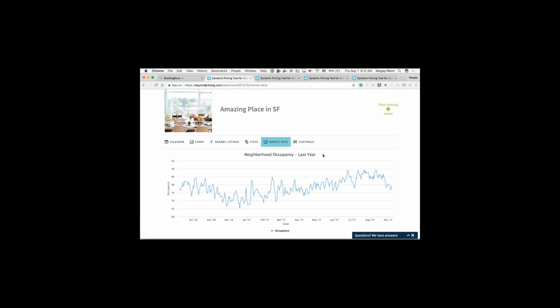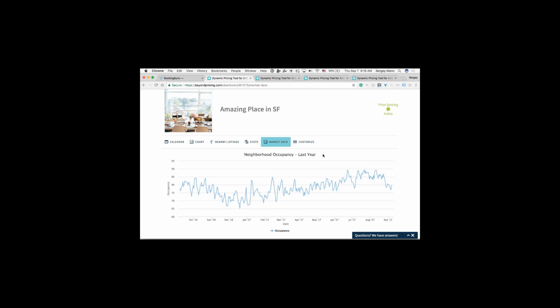And the way that works is basically we're taking about 200, 300 listings that are nearby you, and then we're breaking that down based on bedroom size to end up with about 50, 60 of ones that are behaving similarly to yours, and then we compare to those. And this is all done automatically behind the scenes, so you don't have to do anything, but just so you understand, it's hyperlocal and it's not just the city in general.